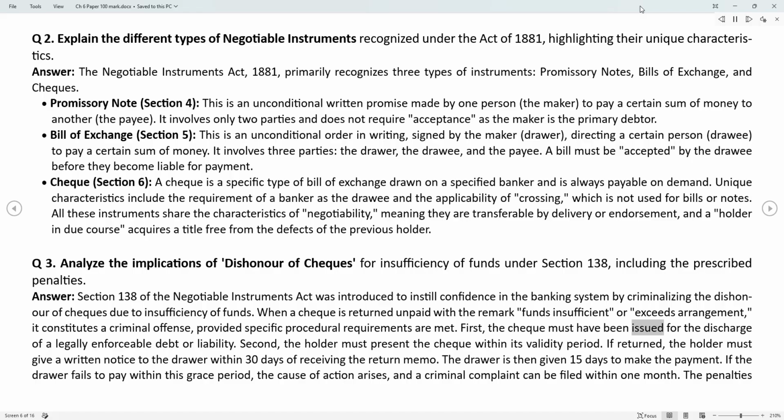First, the check must have been issued for the discharge of a legally enforceable debt or liability. Second, the holder must present the check within its validity period. If returned, the holder must give a written notice to the drawer within 30 days of receiving the return memo. The drawer is then given 15 days to make the payment. If the drawer fails to pay within this grace period, the cause of action arises, and a criminal complaint can be filed within 1 month.